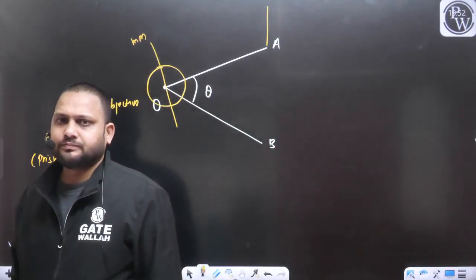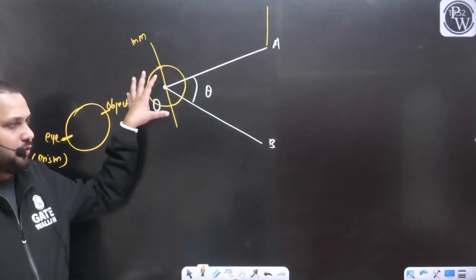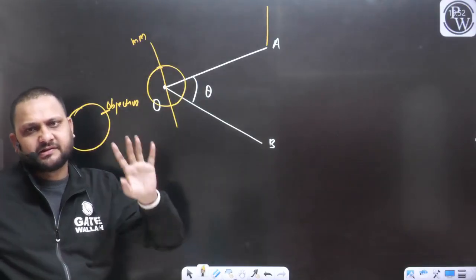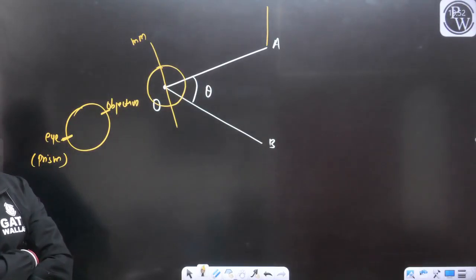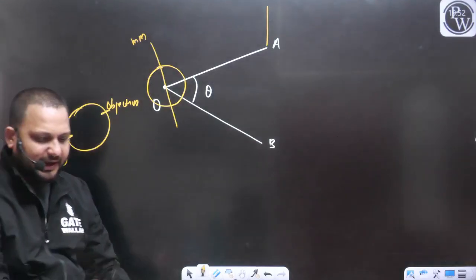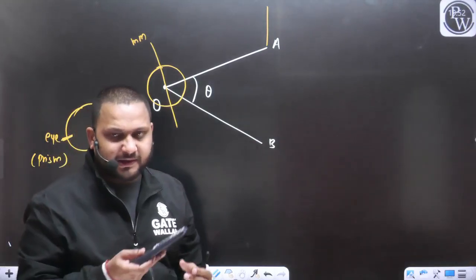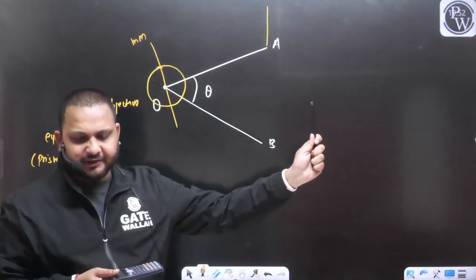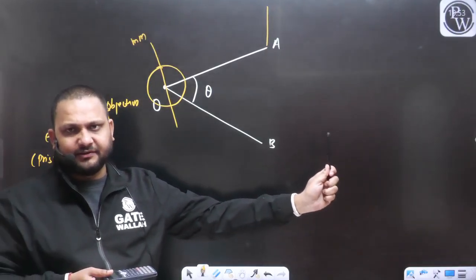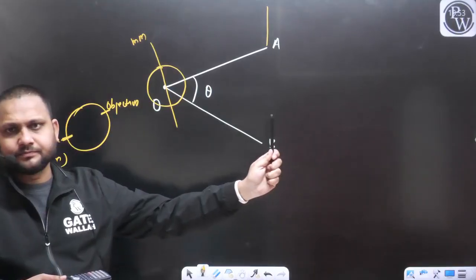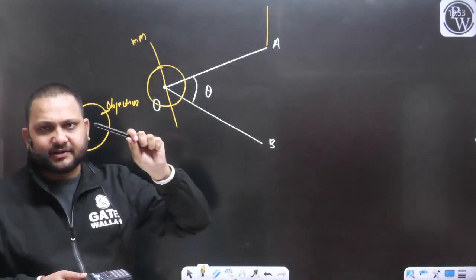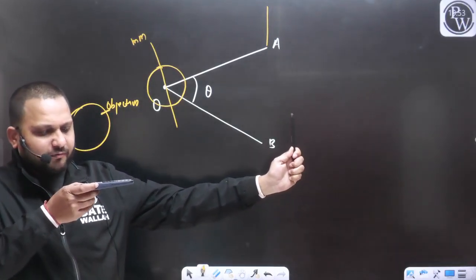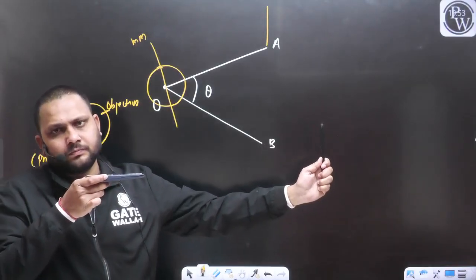Now what I will do? From station O, we will sight the ranging rod that we have placed at the station A. So the situation will be something like this. Let's say this is your compass and this is the ranging rod at A. Are you able to visualize it? Are you able to see the ranging rod at station A? Consider this pen as a ranging rod at the station A, and this is the position of the compass at station O.